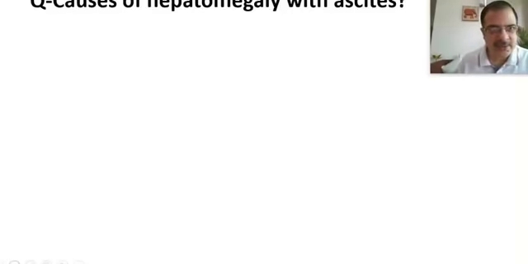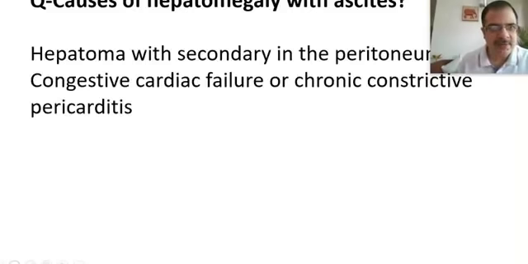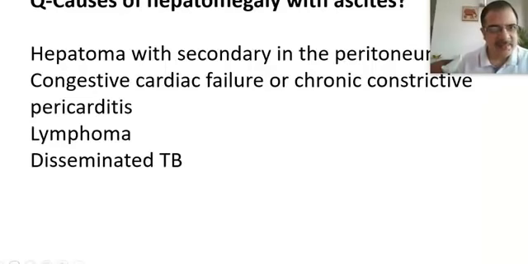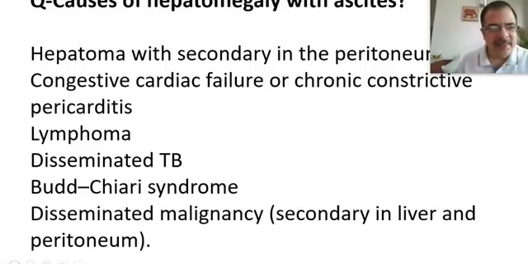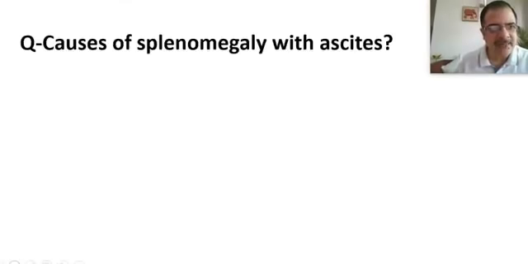Now, what are the causes of hepatomegaly with ascites? So we will look for the size of the liver. The causes will be hepatoma, CHF or constrictive pericarditis, lymphomas, disseminated tuberculosis, and Budd-Chiari syndrome, in which there is a tender hepatomegaly. Disseminated malignancies with secondaries in the liver can also have hepatomegaly.